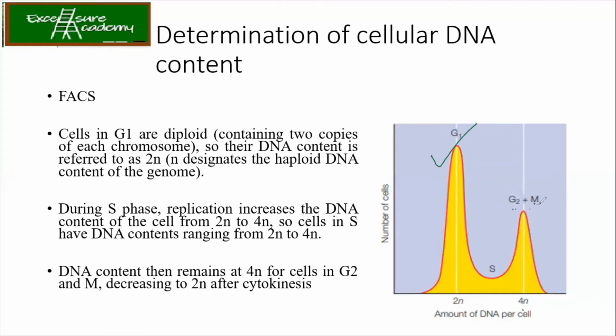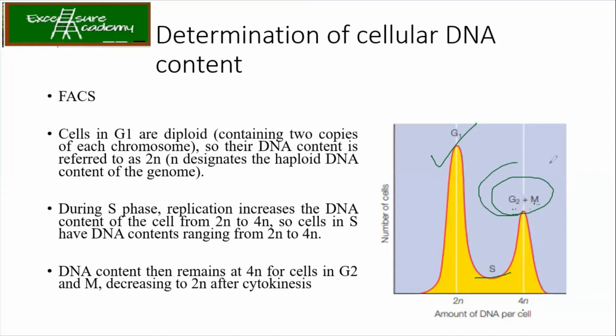G2 plus M, we take it together because there is no clear-cut division. S, we just say that between 2N to 4N, it is the S phase. But there is no clear-cut division which says that अभी वो G2 में है या अभी वो M में है. As if you remember, G2 आपका कुछ around 4 घंटे का होता है. Immediately it is mitosis.